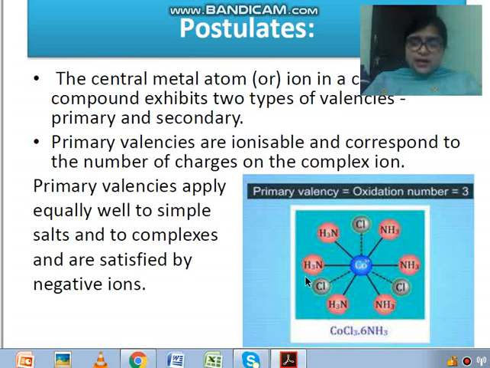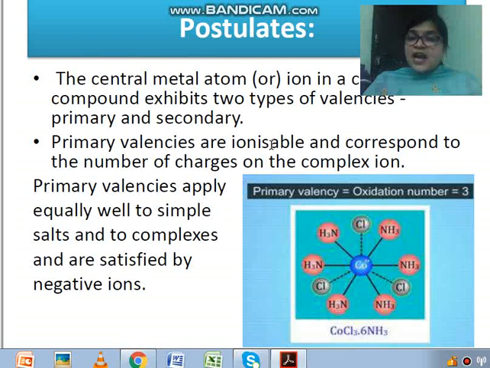It is like that children, the central metal atom or ion in the complex compound exhibits two types of valency. Means if any complex compound or coordination compound is there, it shows two types of valency. One will be primary valency and another will be secondary valency. Now see what is primary valency.